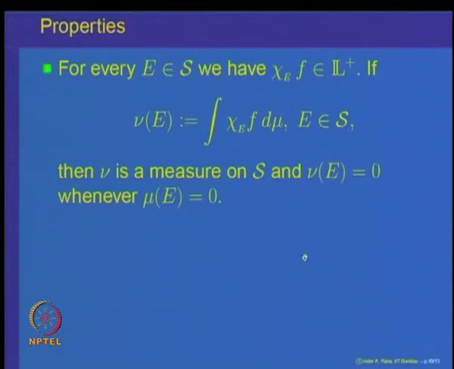So, till now what we have done is we have defined the integral of a non-negative measurable function as a limit of integrals of non-negative simple measurable functions, because if f is non-negative measurable, it is a limit of non-negative simple measurable functions which increase to this function f.